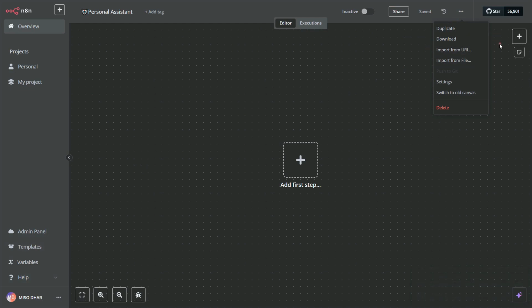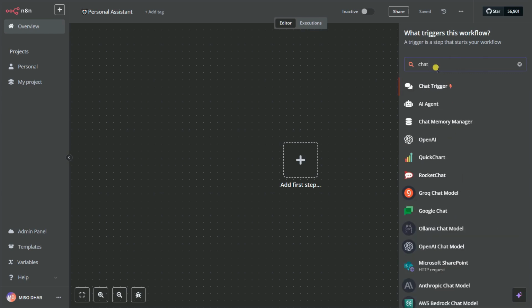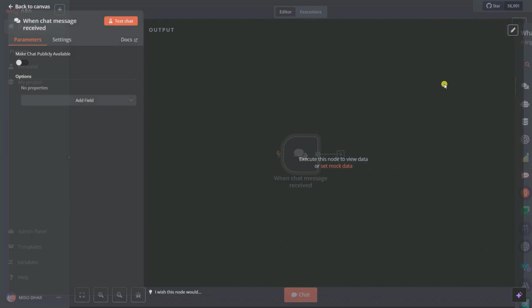And the main important part here is this plus button, which is for the node panel. If I click here, you can see the node panel appear. I am simply going to take one trigger. A trigger is nothing but what triggers your workflow when you execute it. I'm going to give you an overview of how you can use this tool for creating AI agents. First I'm going to take a chat trigger so that we can trigger our chat.